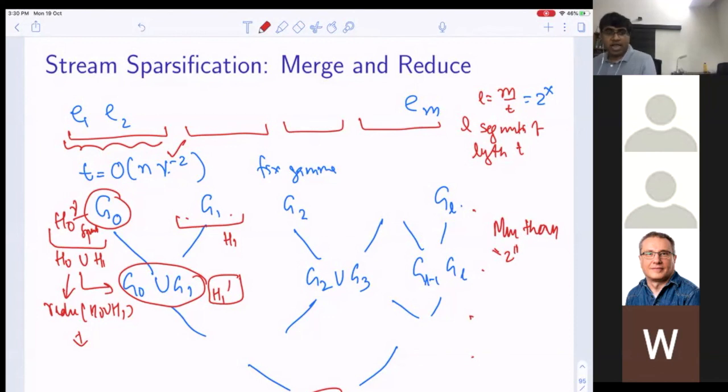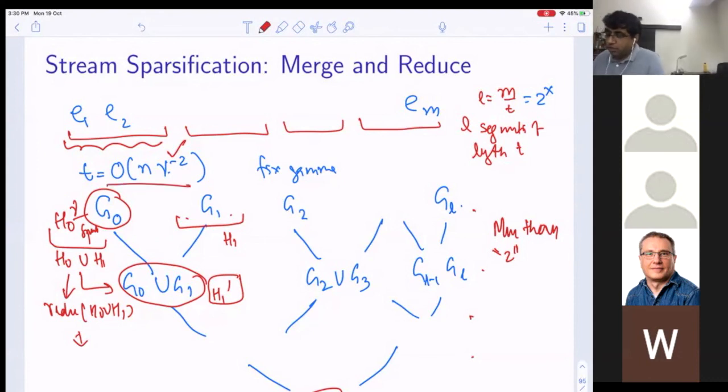You get my point? At any level, you will not have more than 2 open things at any point of time, because else you will just take them and merge them. The moment I have 2 consecutive things, I merge them. So at any level of my construction, I will have 2 things of this size.